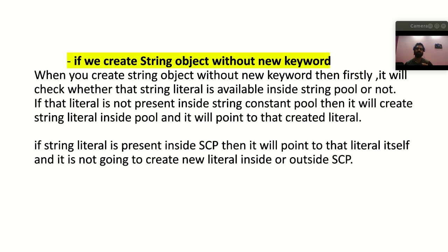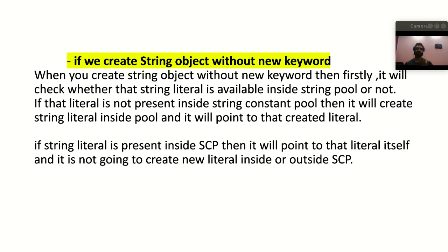If we are creating a string object without the new keyword, I hope you understand my point. Now the second scenario: if we are creating the object without the new keyword, and that literal is already present in the string constant pool, then what happens? If a string literal is already present inside the string constant pool, then it will point to that particular literal itself, and it is not going to create any new literal inside or outside the string constant pool, right?